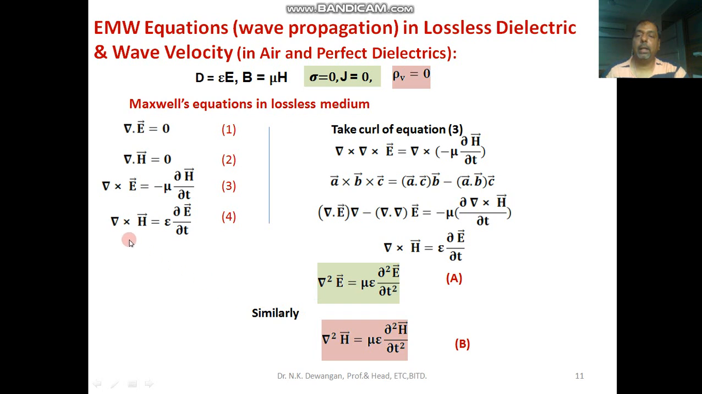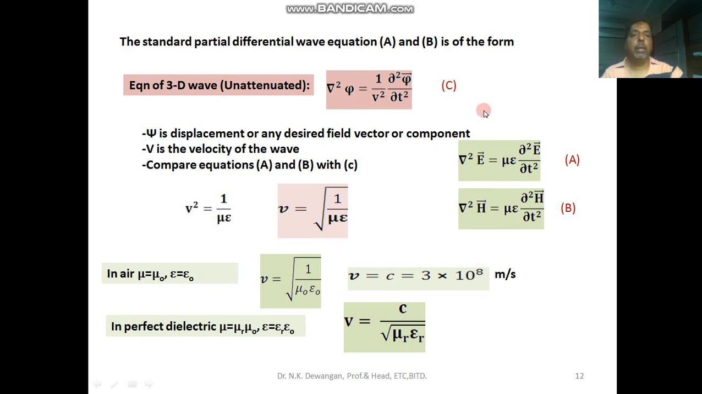Similarly, when we take the curl of equation number 4, you will get del square H equal to mu epsilon del 2 H divided by del T square. When we compare equations A and B with the standard differential equation of any three-dimensional wave, we get del square xi is equal to 1 upon v square del 2 xi divided by del T square. This is the wave equation which is not attenuated. It's an unattenuated three-dimensional wave equation.